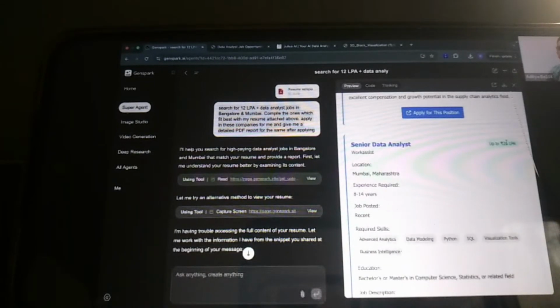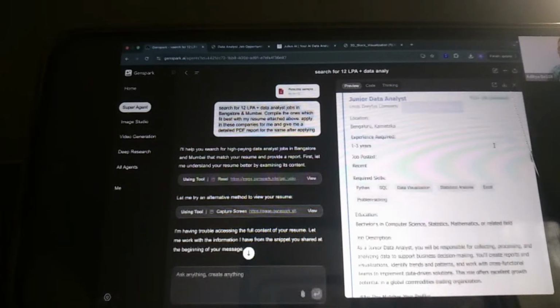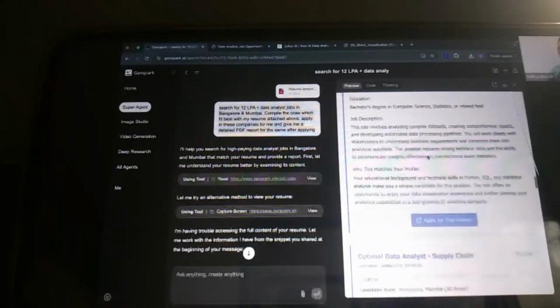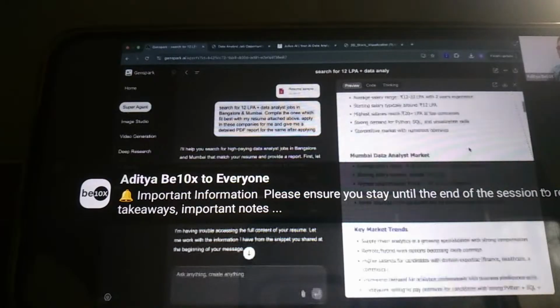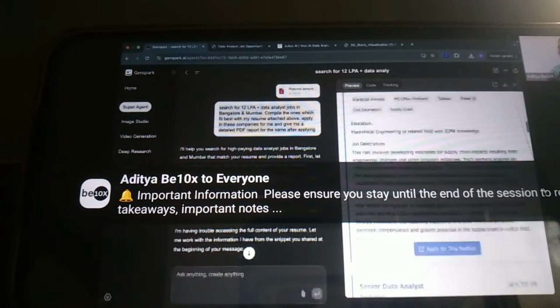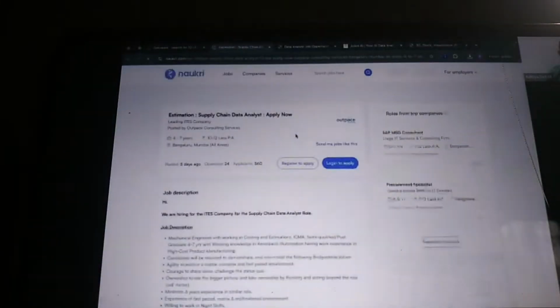Similarly, senior data analyst up to 25 LPA, work location is Mumbai over there. Junior data analyst 12 LPA, data analyst at Q data, etc. Optimal data analyst, like this. It has given all of the relevant job opportunities for you. And if I click on this apply for this position button, it will redirect me to the application link for this particular job as well.